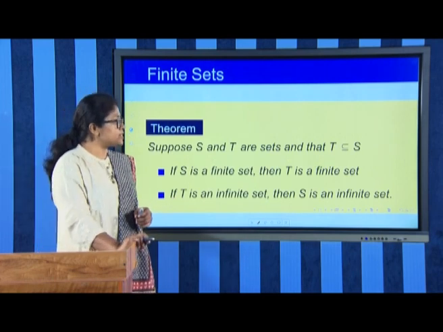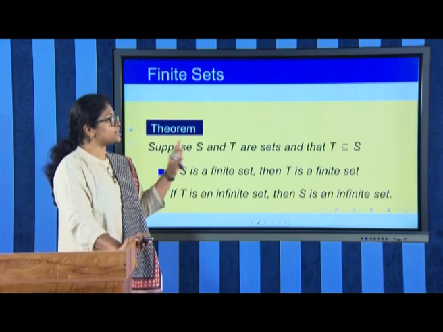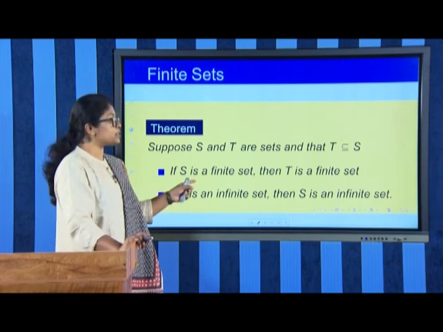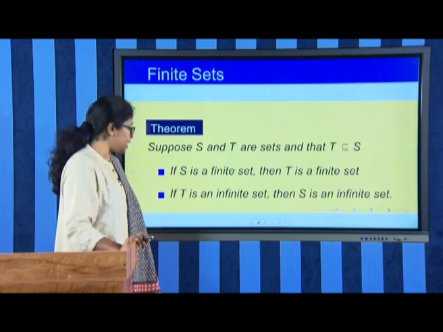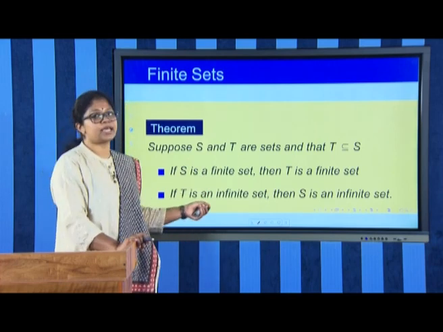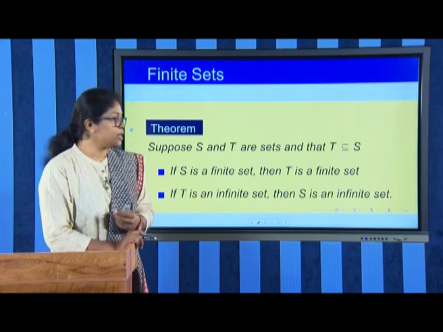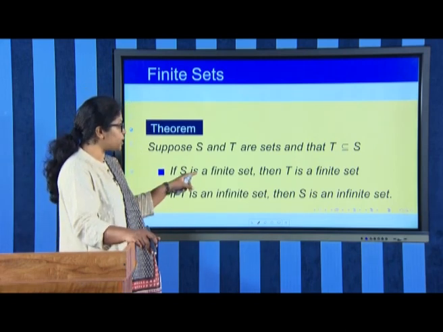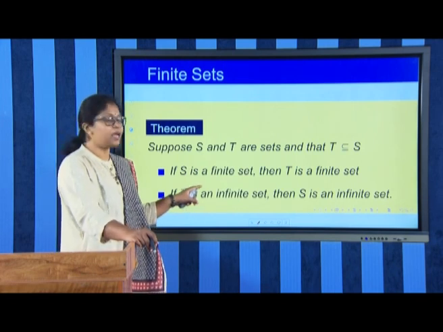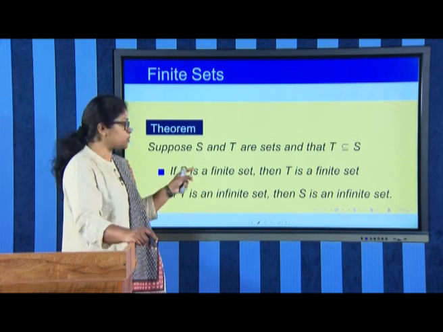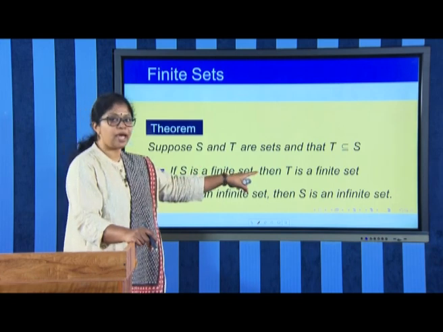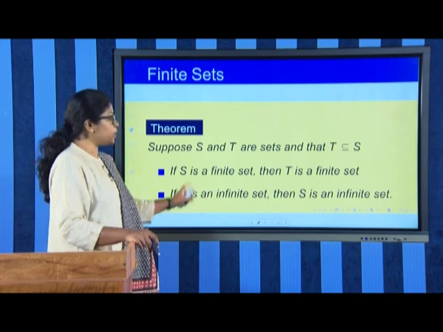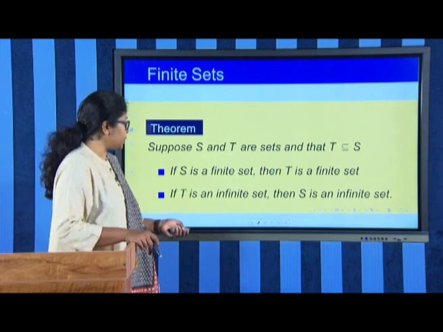Now, the next theorem is that suppose T and S are two sets with T a subset of S. If S is a finite set, then T is a finite set. If T is an infinite set, then S is an infinite set. From the statement of the theorem itself, we can see that the first and second statements are exactly the same, because one is P implies Q and the other is negation Q implies negation P. So, we need to prove only one part.